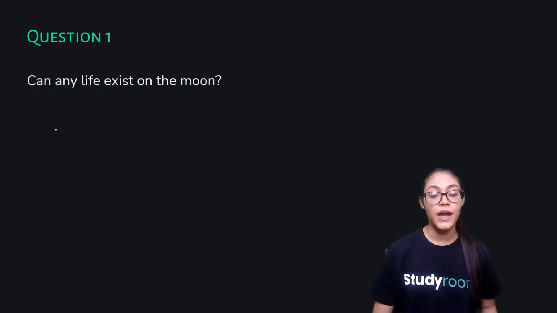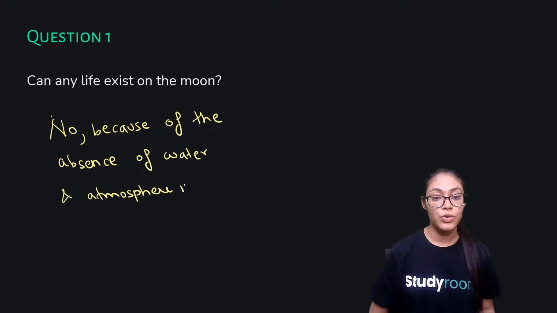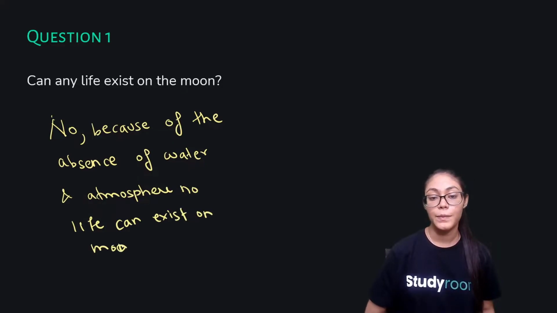So we can say that no, because of the absence of water and atmosphere, no life can exist on moon. Right?